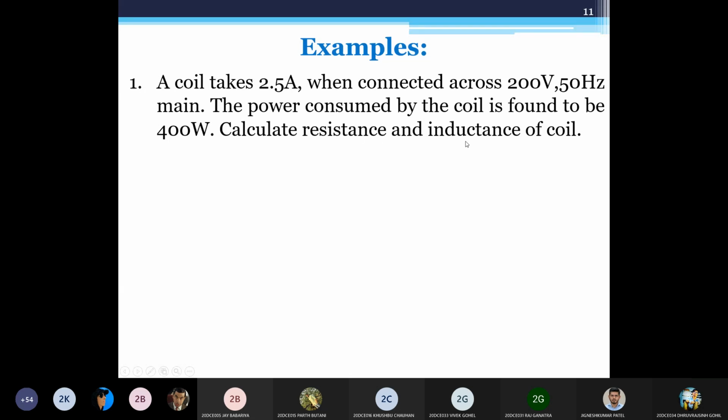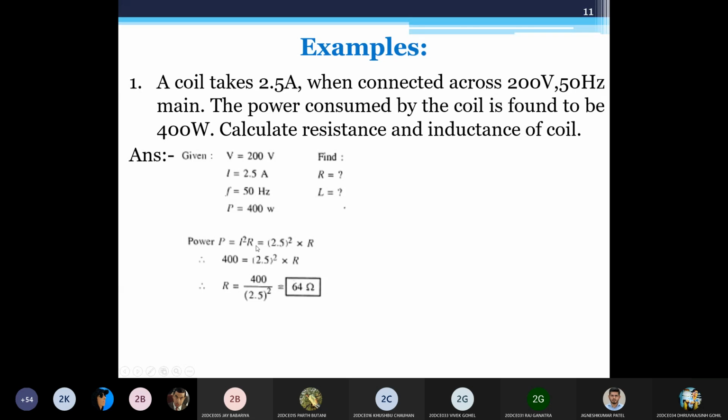How can you proceed in this example? First, this is the information given: V, I, F and P. Whenever I say V and I, those are RMS values. Keep that in mind. So first of all, I can find out my power. But power is already given. It is actually VI cos phi. But other than that, as it is an active element of the circuit, you can also calculate it using I square R. So P is equal to I square R. This equation is without cos phi, so it is I square R.